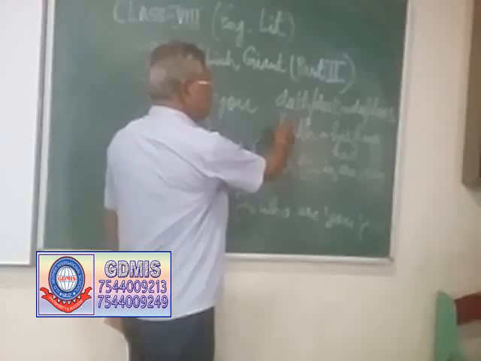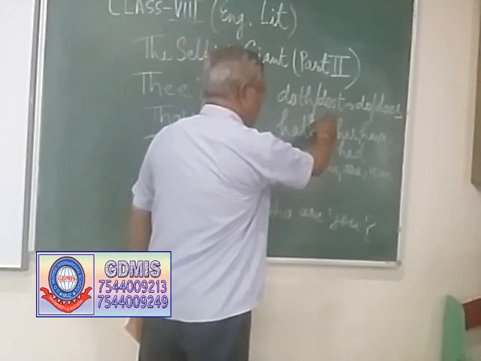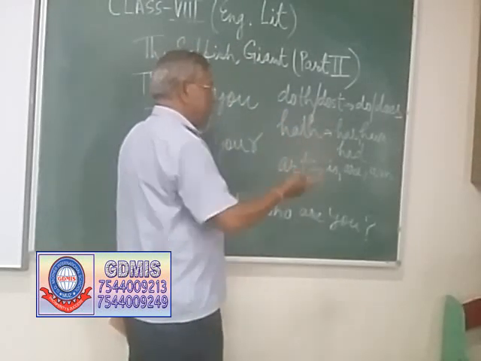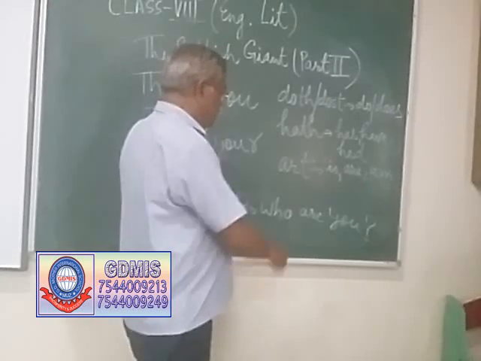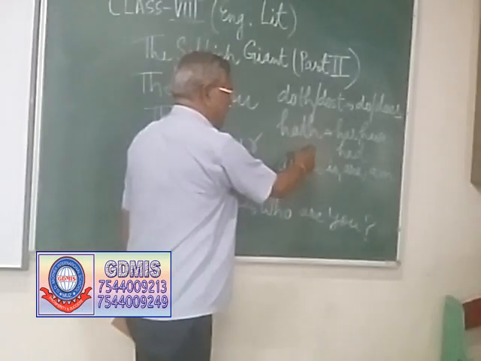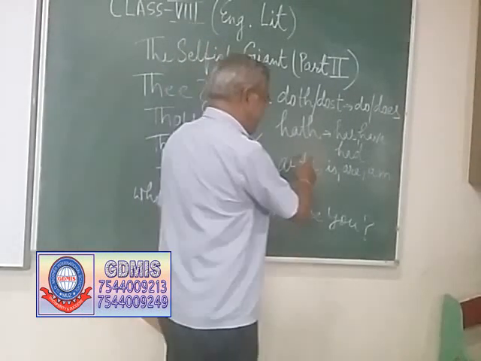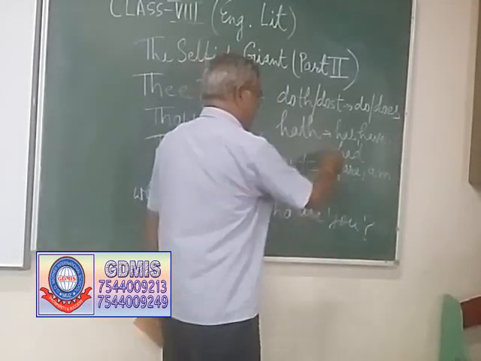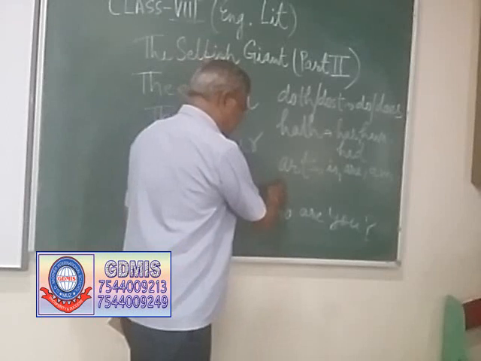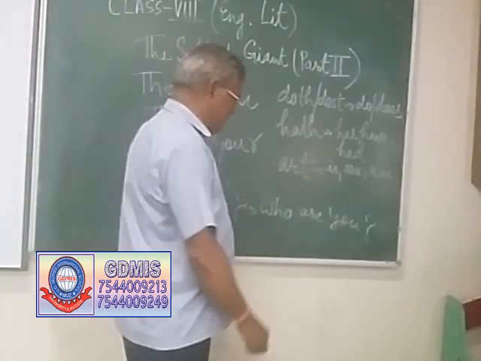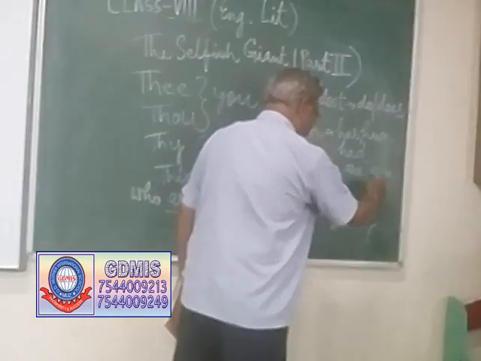The word DOST or DOTH is a helping verb; it means do, does. The word HATH means has, have or had. The word ART means is, are, am.